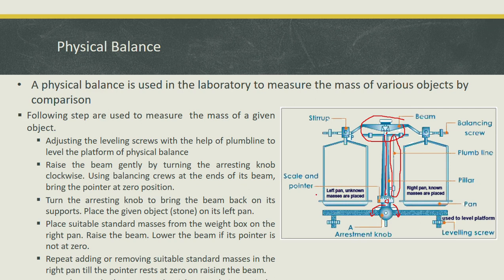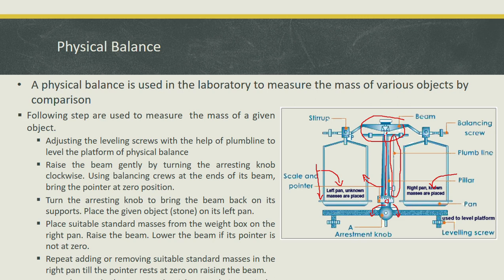Now place the unknown mass on the left pan. When you place an unknown mass on the left pan, this pan moves downwards and the pointer moves in this direction. Now from your weight box, put a known mass on the right pan. If the pointer comes again to 0, then stop adding more weights.